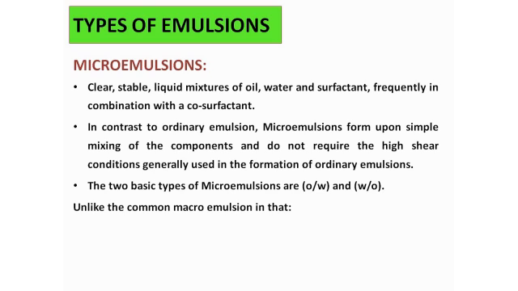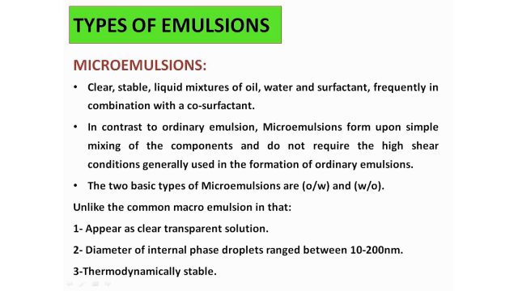So how is the microemulsion different from the common macroemulsion? The microemulsion appears as a clear, transparent solution, just like a general liquid, right? Moreover, the diameter of the internal phase, meaning the dispersed phase, in the microemulsion ranges from 10 to 200 nanometers.